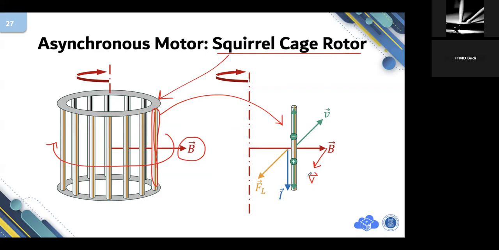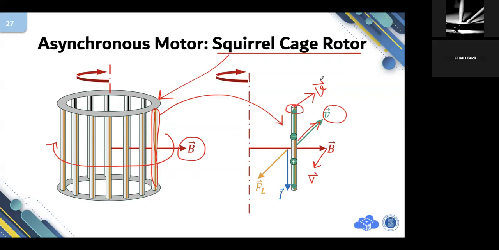This is relative motion, which means that if we consider that the magnetic field is staying at rest, we can consider that this bar is moving there with the same speed as v. So it depends on the point of view. If I consider the magnetic field is staying at rest, this rotor bar is moving in this direction with vector speed of v.